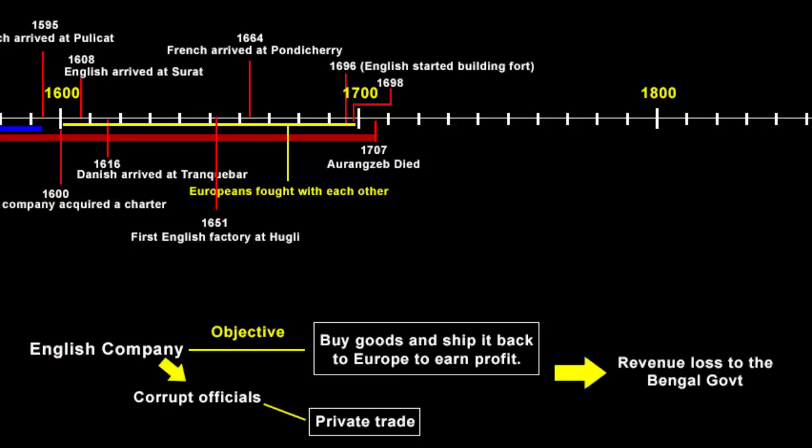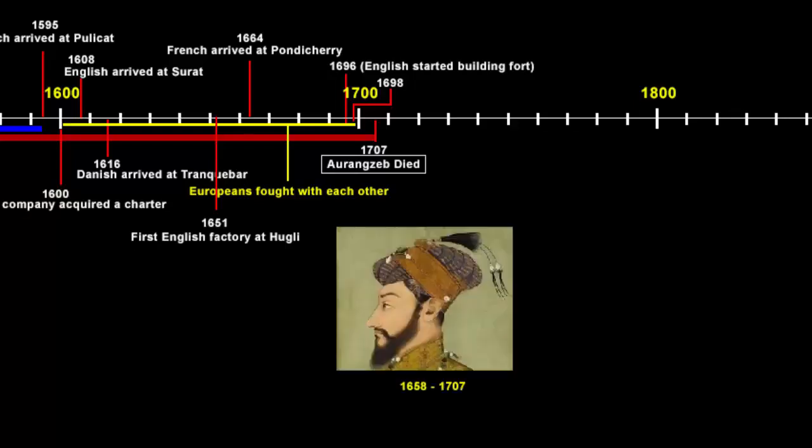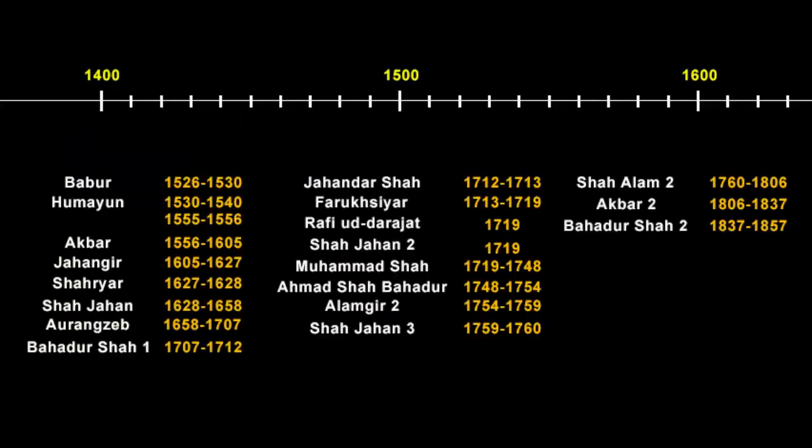If you look at the timeline, we are now somewhere in the beginning of the 18th century, that is 1700. And then in 1707, the Mughal Emperor Aurangzeb died. This is an important milestone because from here the situation changed drastically. You remember in the beginning I said Aurangzeb was the last powerful Mughal emperor? So after his death, Bahadur Shah I was the next Mughal emperor.